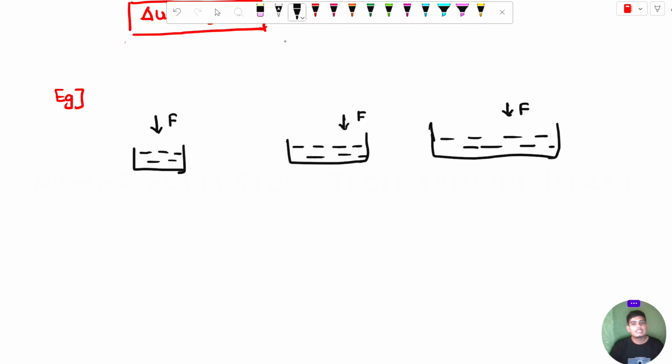Why do you see the difference in the internal energy? If you change the volume or mass of the object, you can see there is a difference in their internal energy. If you consider a large volume of mass, you can apply more force than on the smaller one. If there is more mass and you apply more force, you will see more internal energy inside it. Correct.